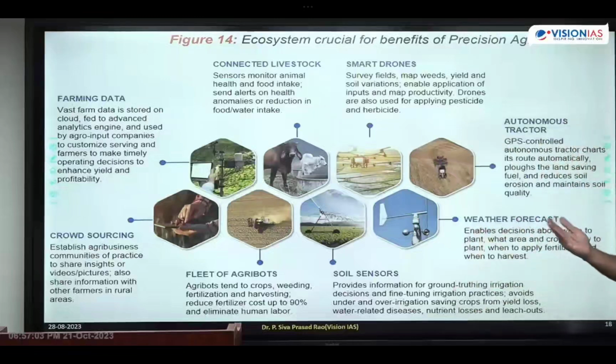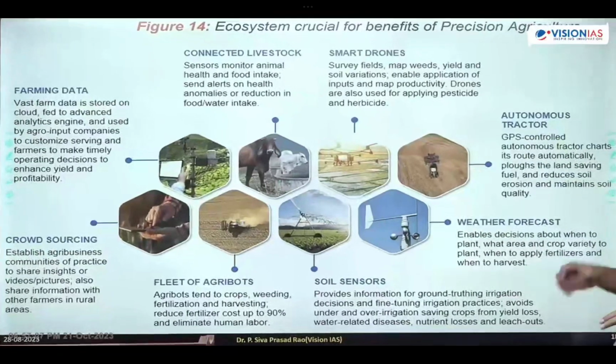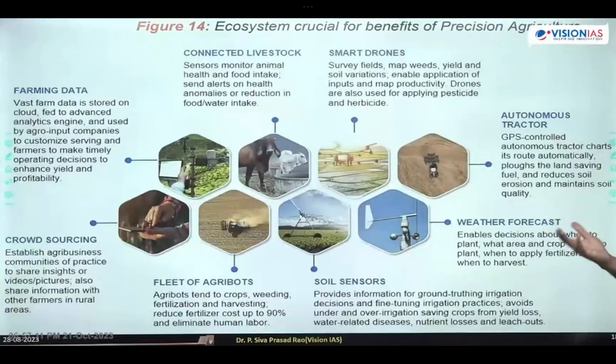And the next one is a fleet of agri-bots. Fleet means a group of agri-bots, agricultural robots. We call it a fleet of agricultural robots. What is it used for? It is used for cropping, weeding, and harvesting. All this is done with the help of these agricultural robots. Weeding means removing weeds, unwanted plants. Harvesting means cutting the crop. That is done with the help of the fleet of robots.